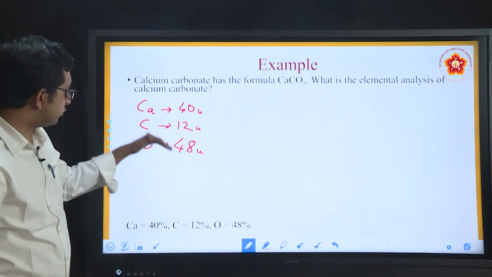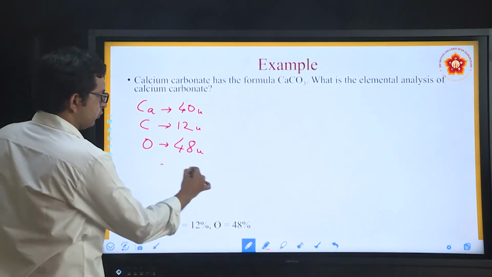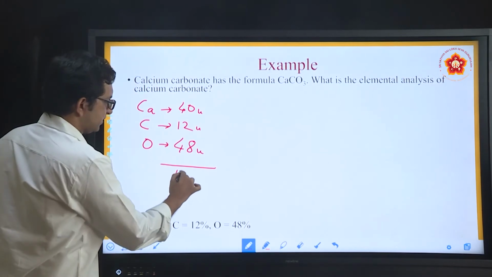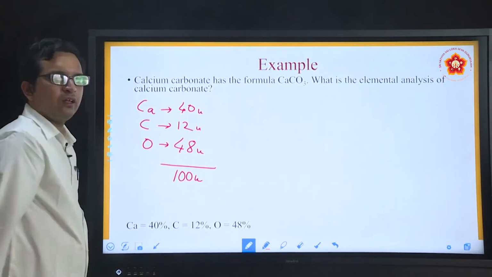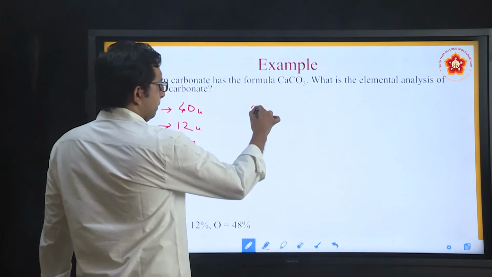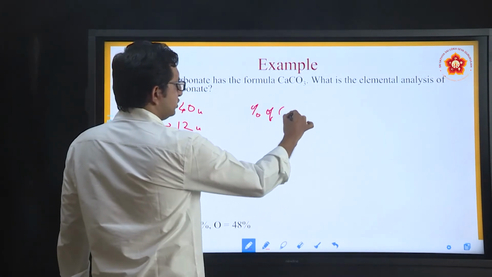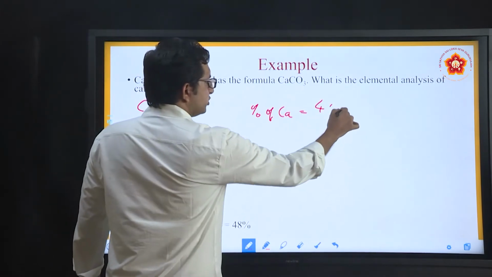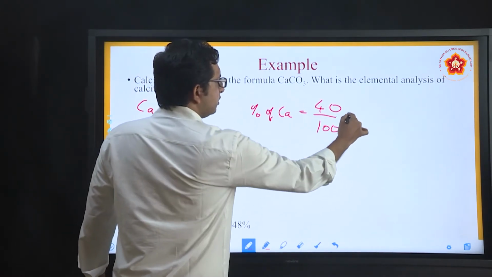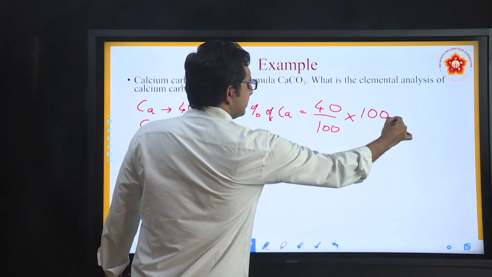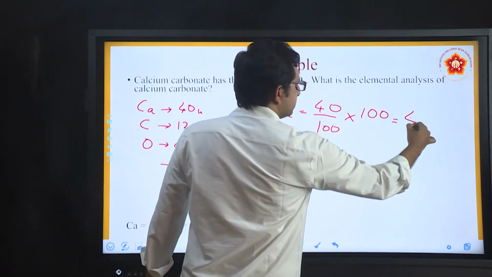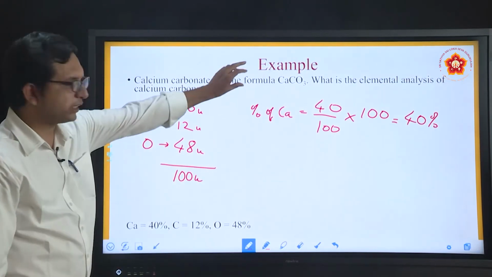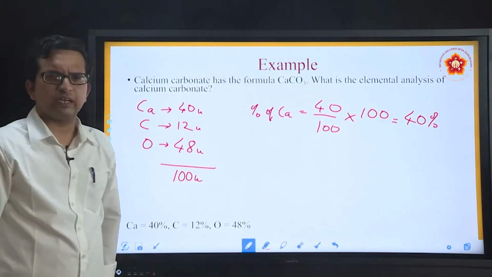What is the total mass now? The entire compound total mass, if you calculate this part, 40 plus 12 is 52, another 48 is exactly 100. Now, how do you calculate percentage then? Percentage of calcium will be equal to mass of calcium, which is 40. What is the total mass? It's 100. And percentage is once again 100. So this calculation is pretty much simple, where 40% of this entire compound is present as calcium.